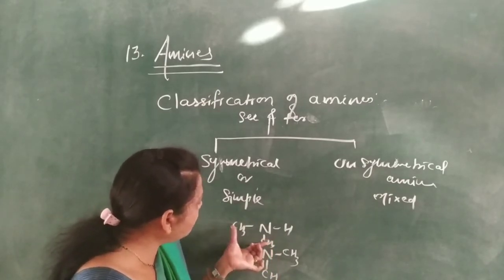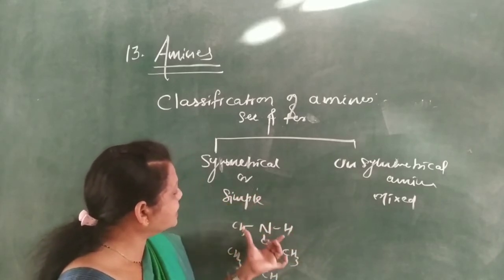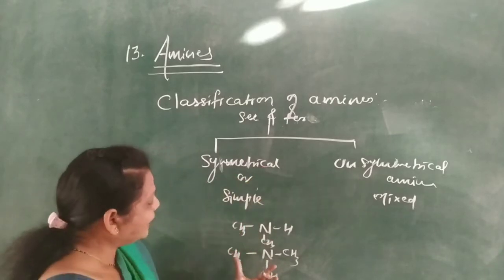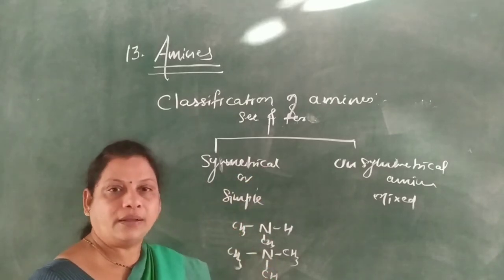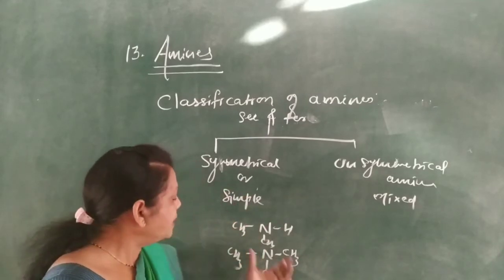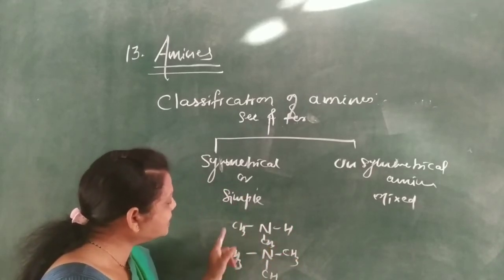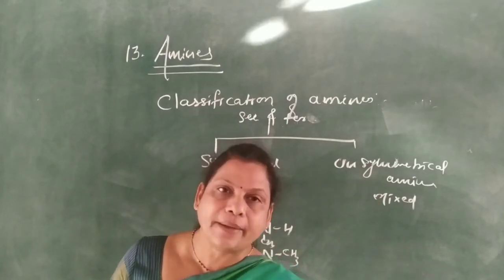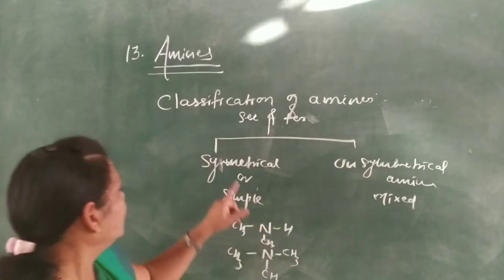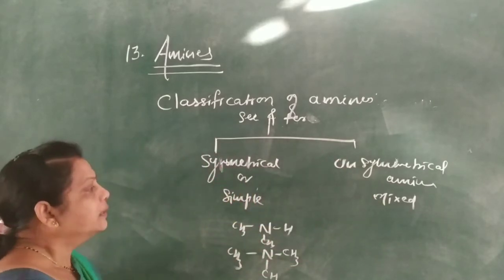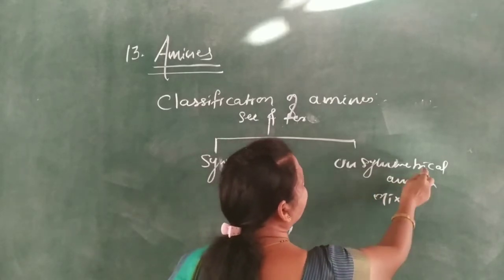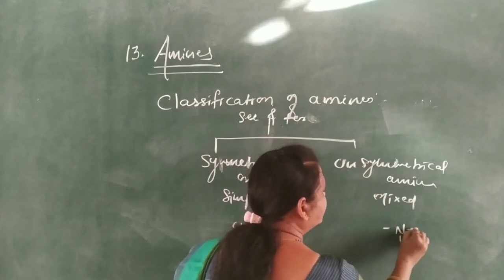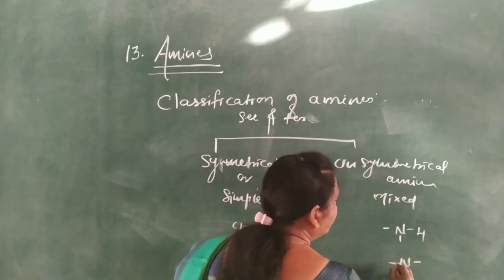Here dimethylamine or diethylamine are examples of secondary amine. These are simple amines or symmetrical amines. Here trimethylamine or triethylamine or triphenylamine means the alkyl groups or aryl groups present on the nitrogen in the secondary and tertiary amine are the same, then it is called a symmetrical or simple amine.